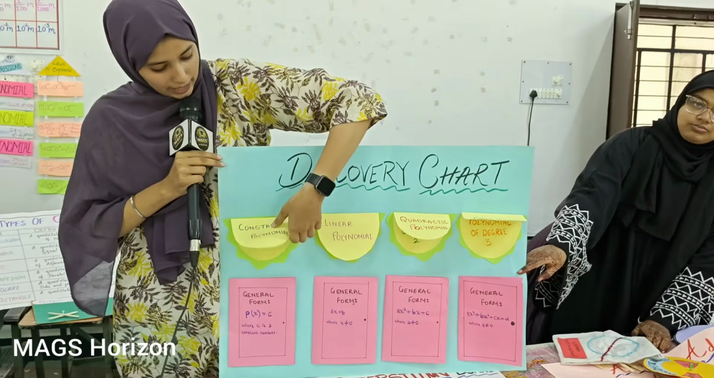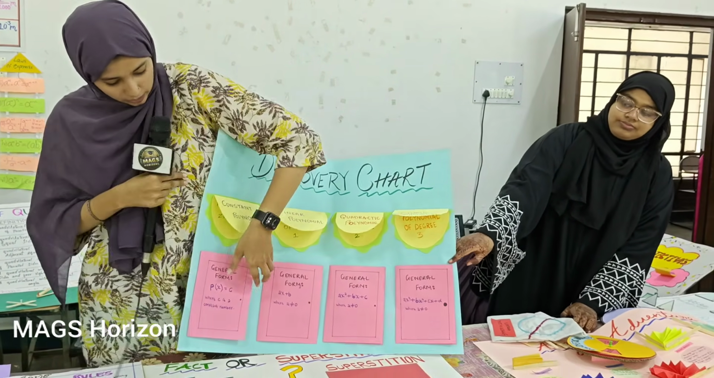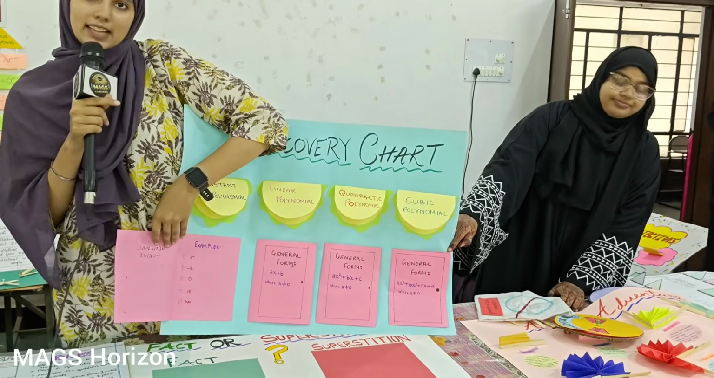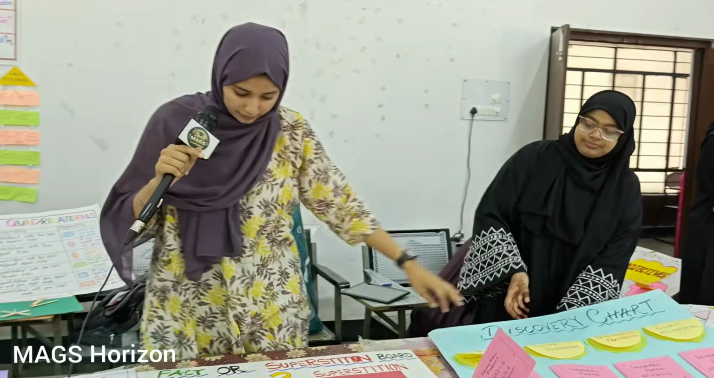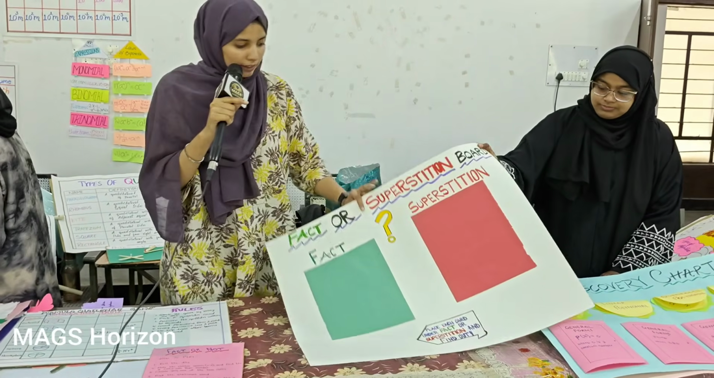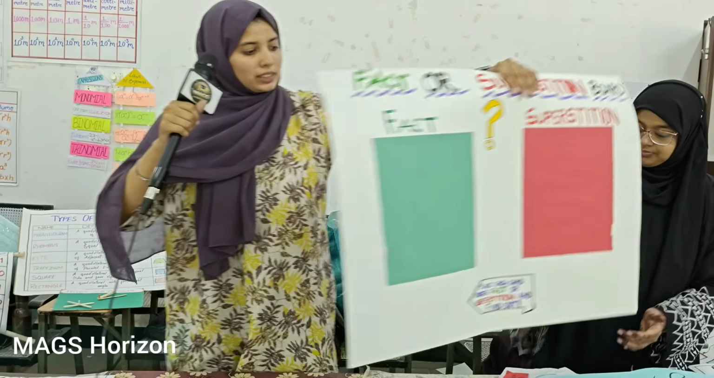So we have the types of polynomials here. And then if we open these boxes, we'll have the examples of those polynomials. And then we have the fact or superstition board, where basically it's a game where we give you certain formulas, and if these formulas are correct, then you have to stick it in the fact box, and if they are incorrect, then you have to stick it in the superstition box. So these are all the models that we made for our project.